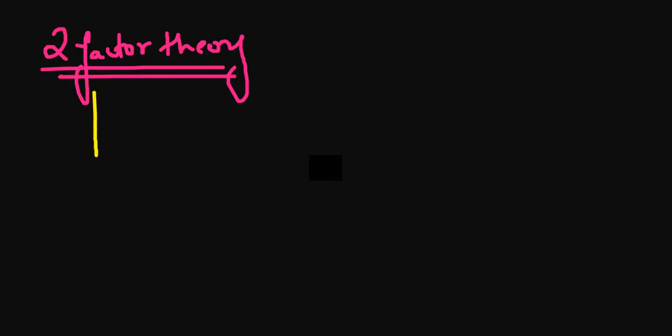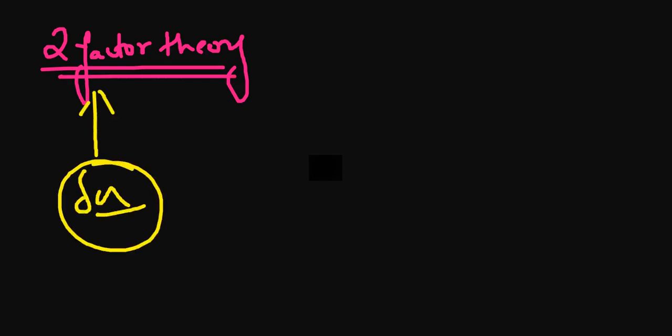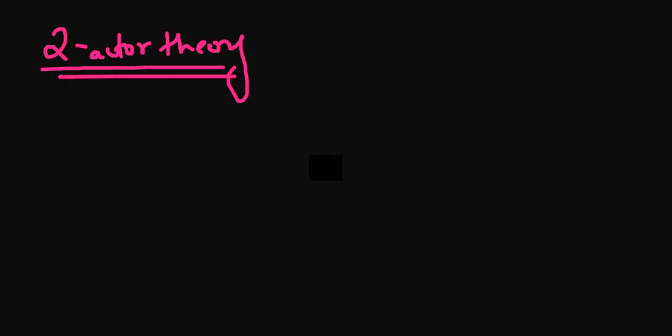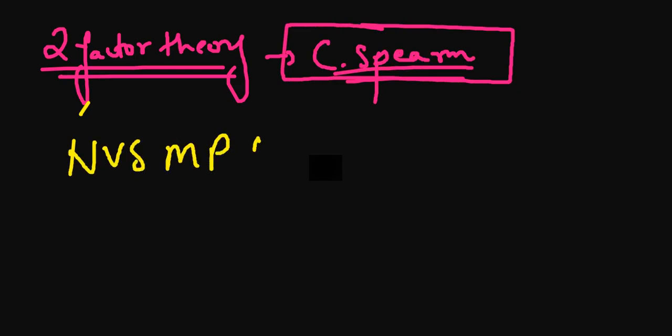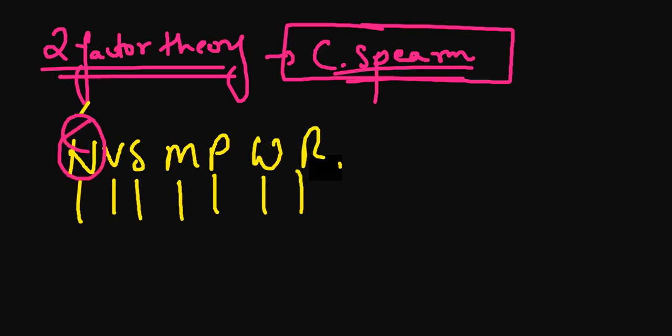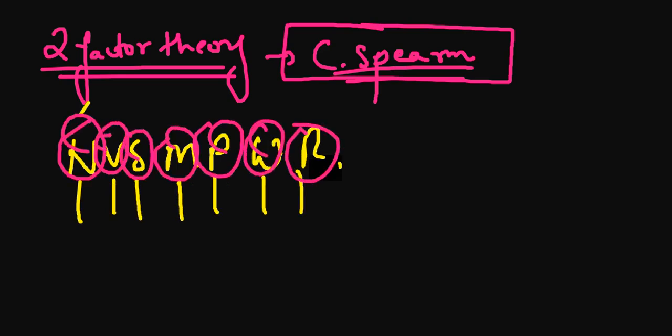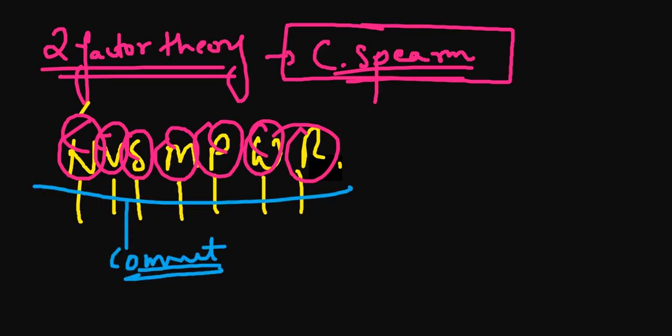If you can remember, one more two factor theory is given by Schachter and Singer, but that is for emotions. As of now we are talking about intelligence. Then we have the two factor theory given by Charles Spearman, C. Spearman, and if you can remember, the Spearman partial method in research is also somewhat related to this particular person. Now, one more thing: 1, 2, 3, 4, 5, 6, 7. Can you try to answer in the comments what this is? Whose theory are we talking about right now?